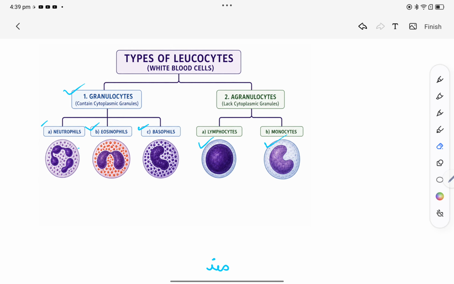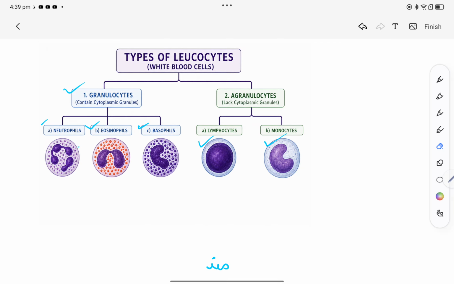Okay. Now we are going to talk about eosinophils. As we can see here, the nucleus is bilobed. Okay, that is its first character. That nucleus is what? Bilobed.